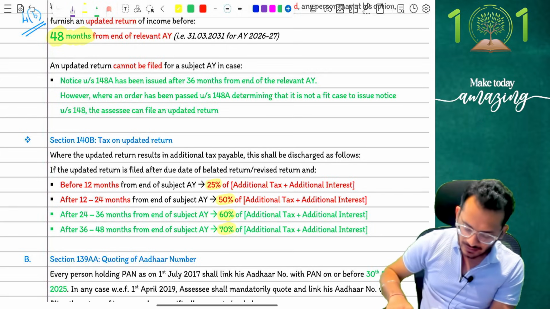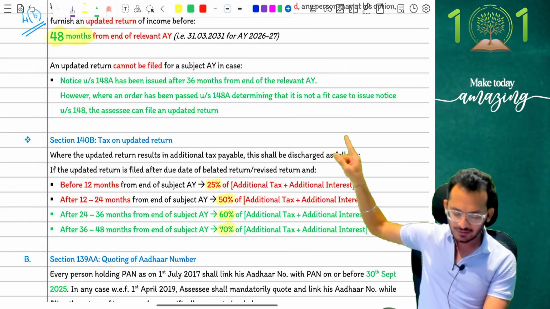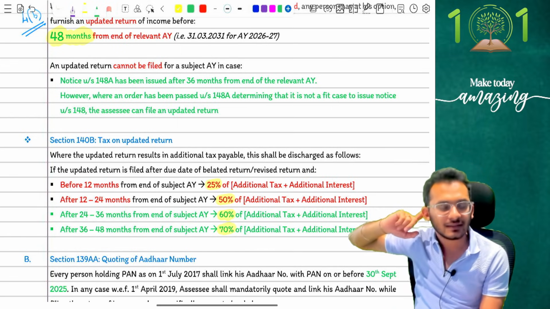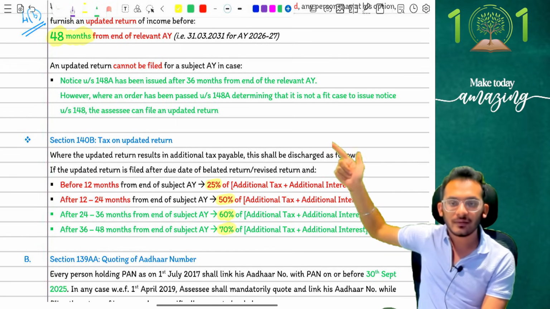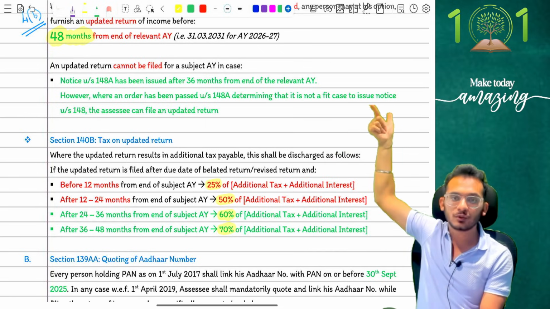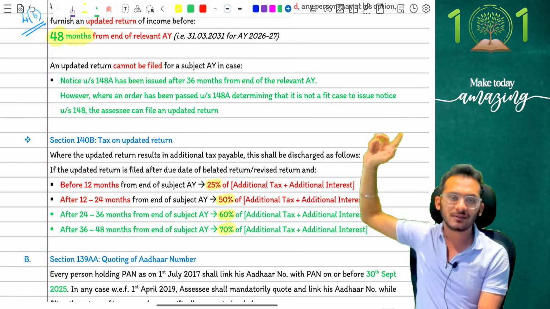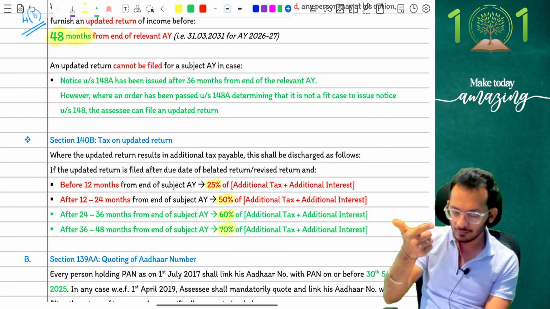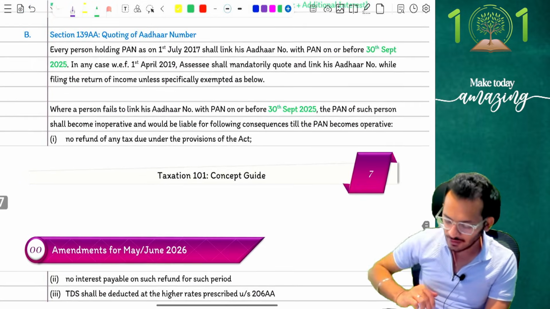Yes, so it says an updated return cannot be filed when the notice has been issued within 36 months from the end of the relevant assessment year. However, if the notice has been disposed of, if they say that it is not a fit case to issue notice, which means they don't want to proceed with the assessment, then you can file an updated return, and that is what the concept is. Clear? Chalo.